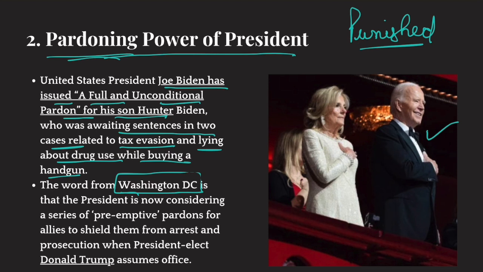So, when Donald Trump comes to power, Democrats or Joe Biden and his party feel that they would be targeted by Donald Trump. So, before he comes, he wants to issue unconditional pardons for them also. He has issued an unconditional pardon for his son. Now, many people are criticizing this because you are using your power to promote nepotism. Basically, you are using your power to help your own son. That is not what is expected out of a statesman.